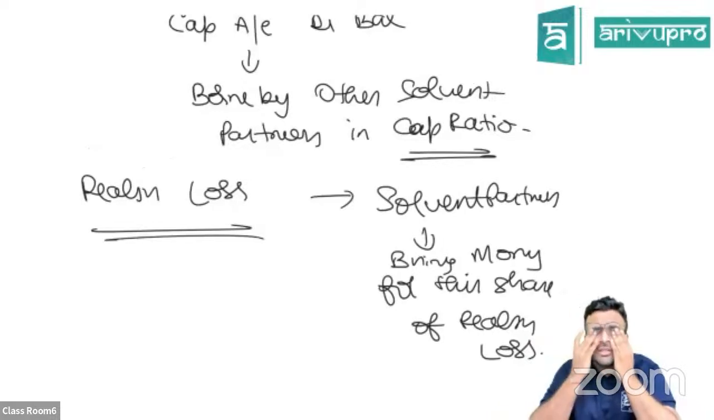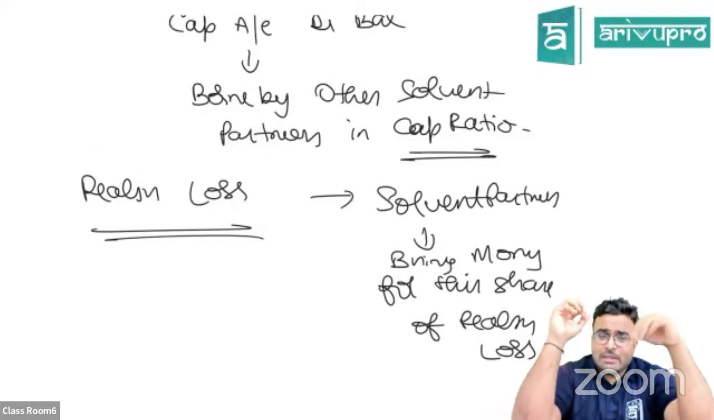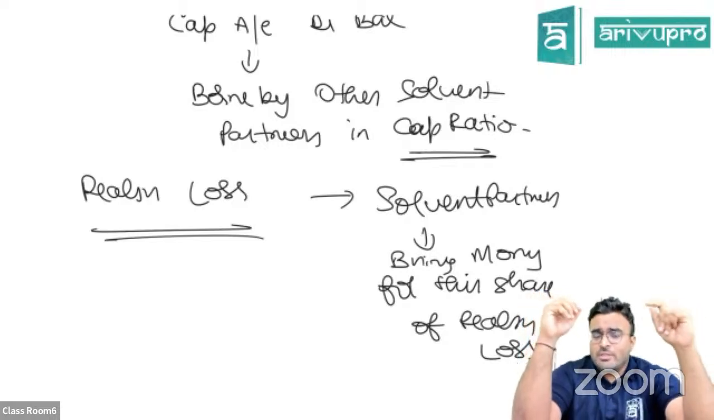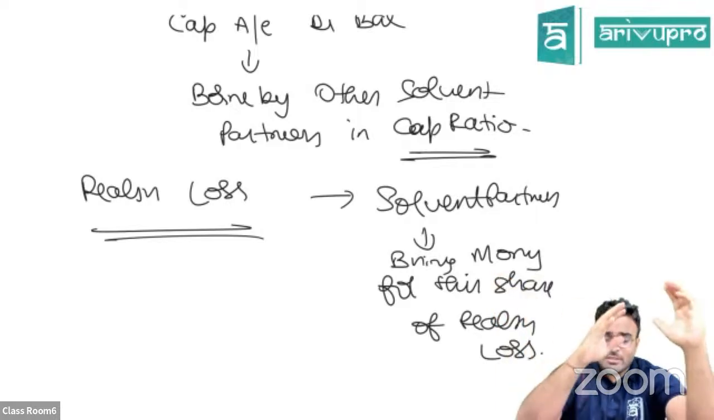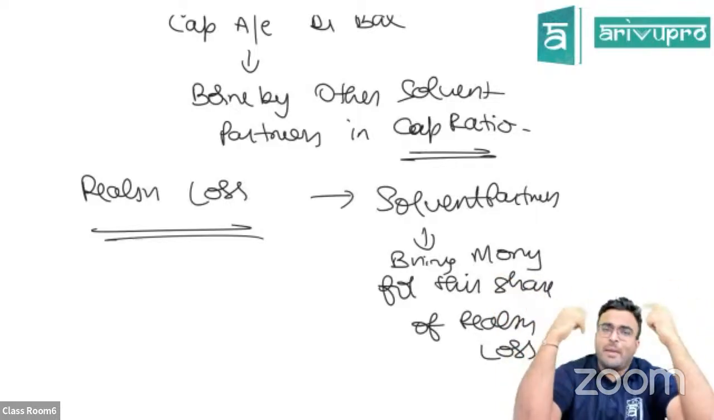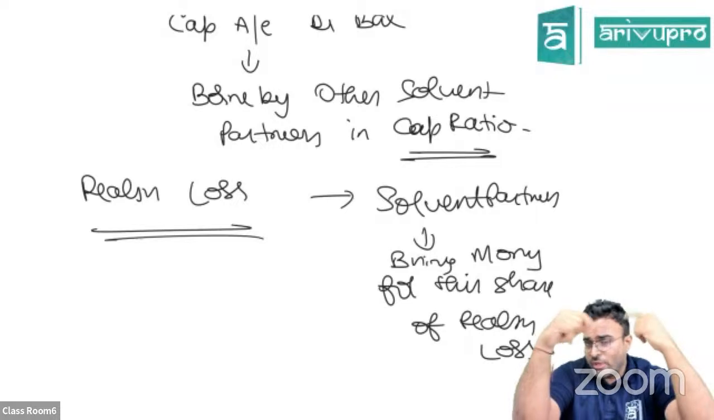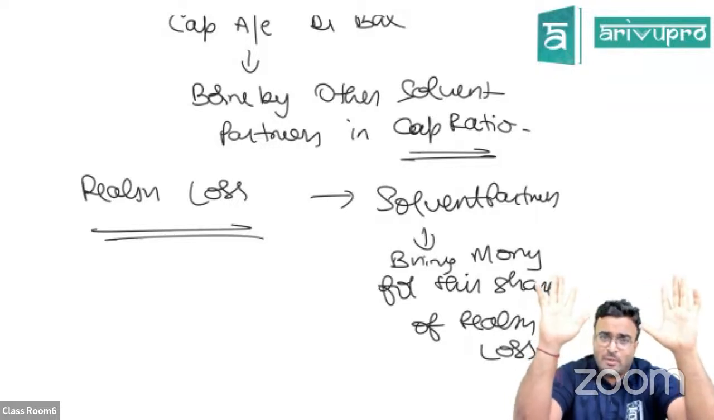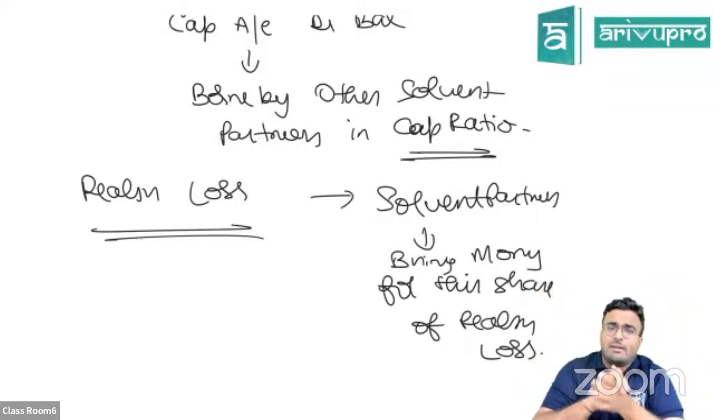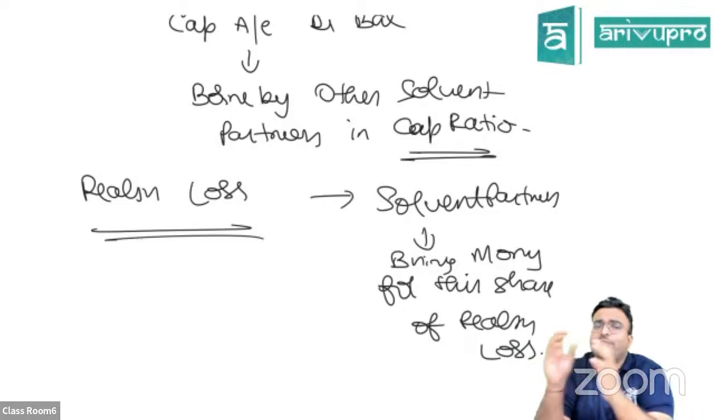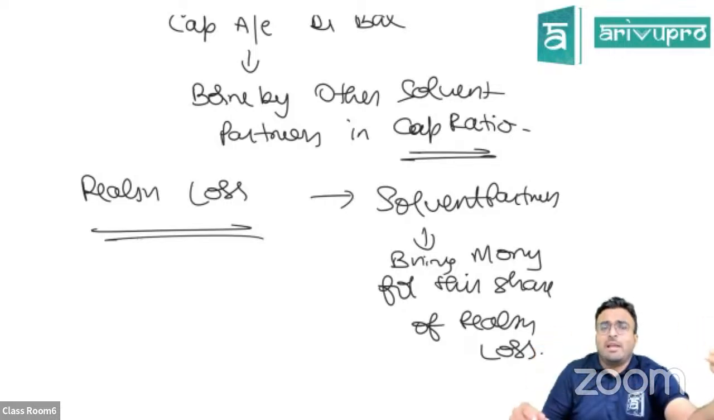After you finish all this, if a partner is insolvent and has a debit balance, that insolvent partner has to bring money, but he does not have any money. So his loss will be borne by the other partners in capital ratio. You need to check their capital, and in that ratio they will bear it. In case a solvent partner does not have capital, that is, he also has a debit balance in his capital account, he will not bear this loss.